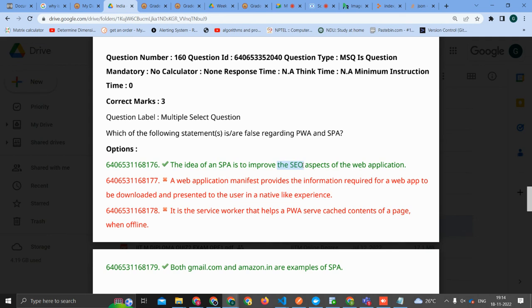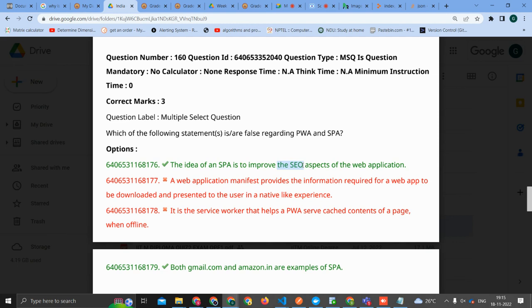A web application manifest provides the information required for a web app to be downloaded and presented to the user in a native-like experience. This is a correct statement. It is the service worker that helps a progressive web application serve cached contents of a page when offline. That is correct.